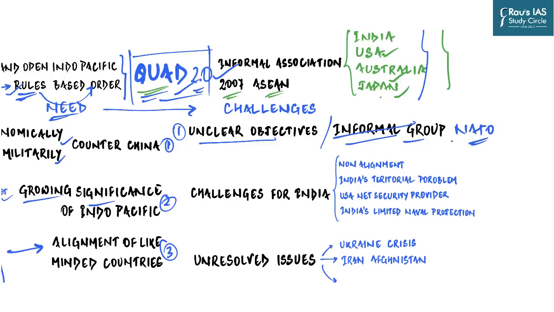And you can clearly understand the difference is that just by a thought of Ukraine becoming a member of NATO has compelled Russia to attack it. And so strategic thinkers say that unless and until Quad acquires a formal setup like NATO, it is not going to be very effective. Then there are certain challenges which are peculiar to India.